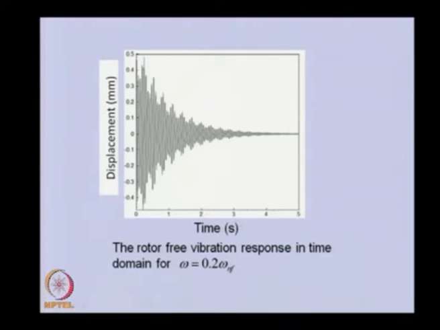This is the displacement with time when we are considering the speed equal to 0.2 of the natural frequency of the system. Because there is no excitation in the system, we have given some initial condition, so that once we disturb the system, we will see that it stabilizes after some time.